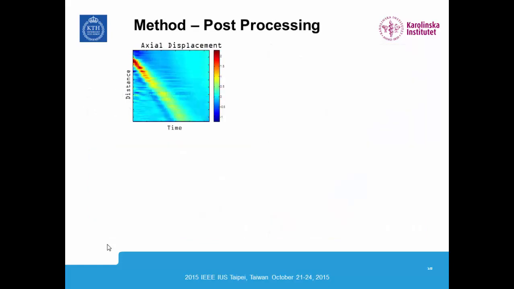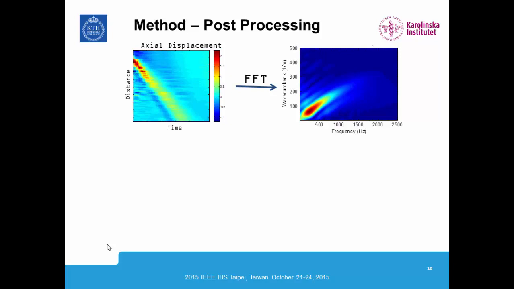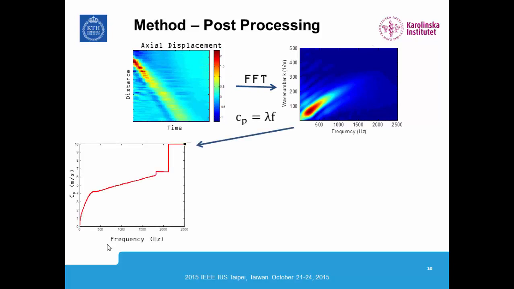We use high-speed B-mode imaging to image our vessel, and we use a 2D correlation algorithm to track our shear wave. From that, we can get our axial displacement maps with distance on the y-axis and time on the x-axis. If we take the 2D FFT of that, we can go to the k-space, where we're looking at the wave number and frequency. We then do the simple equation, speed of the wave is equal to the wavelength times the frequency, and get the phase velocity map right here. And we crop out the data once we get the first discontinuity in our curve. So in this instance, it'd be right here around 1700 hertz.